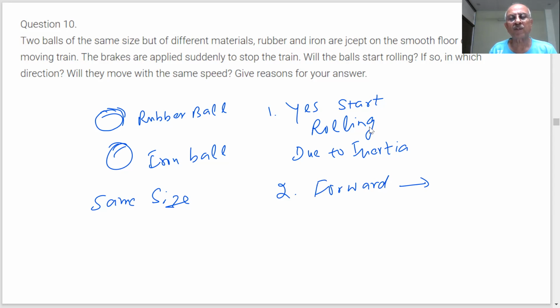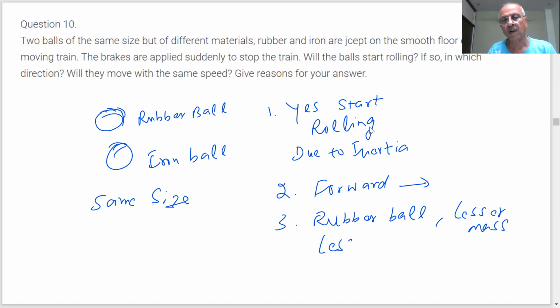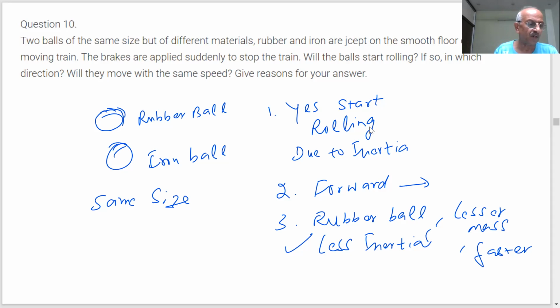Will they move with the same speed? No, sir. Which will have higher speed? The rubber ball has less inertia, lesser mass, so it will move faster. And then the result is known to us.